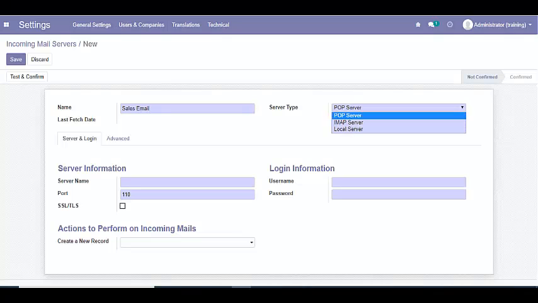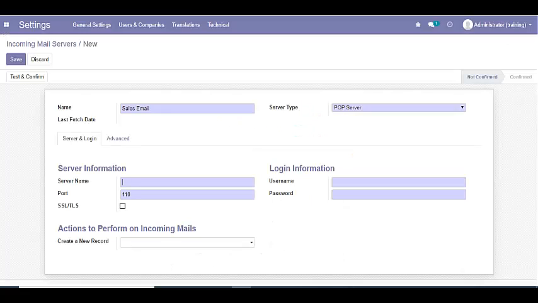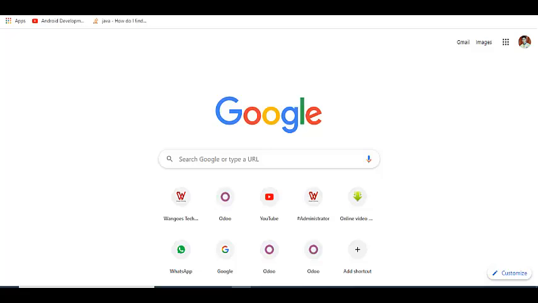We can select server type based on our email provider. If we take the example of Google, we can select POP server. We can set the server name. We can easily find the server name and these details from Google about Gmail.